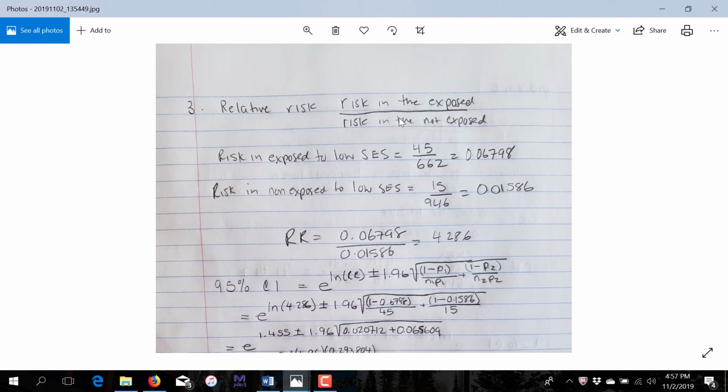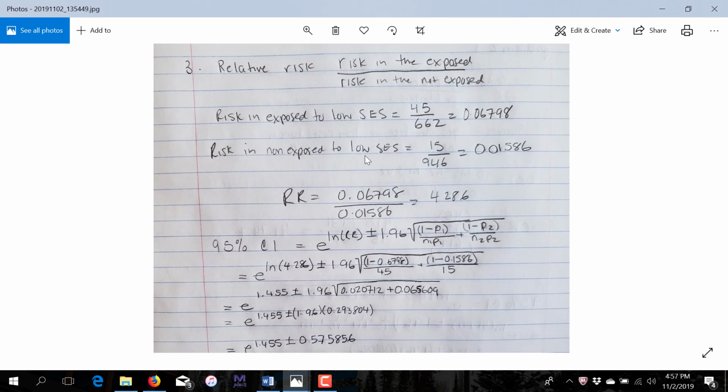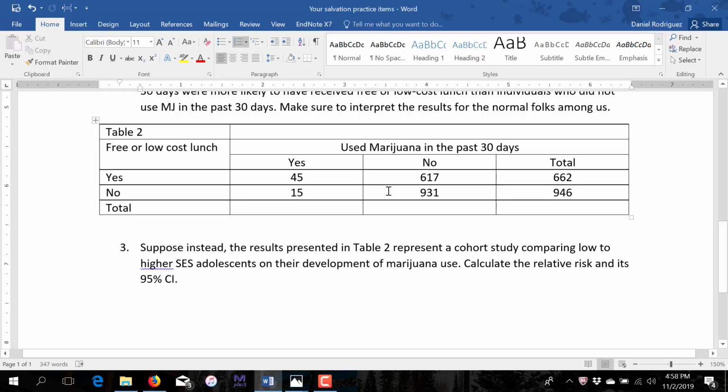So relative risk is the risk among the exposed divided by the risk among those who are not exposed. Risk in a sense is a proportion. So we take the number of individuals who become marijuana users in the past 30 days out of the total among those who are low socioeconomic status, and we get 0.06798, or basically 7% of them. So if we look at the table, that's 45 divided by 662, right? So it's the proportion of those who become marijuana users.